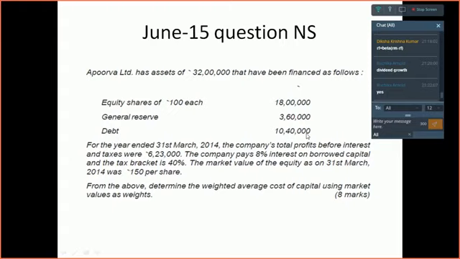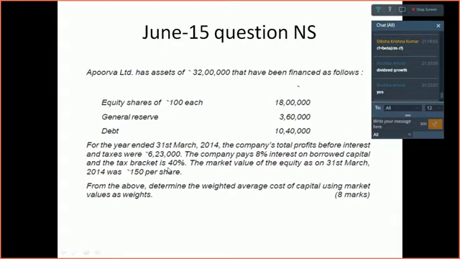You have been told general reserve is of the nature of what? What is general reserve? Any idea? How do we have to handle general reserve? General reserve is like retained earnings, right? So now, for the year ended 31st March 2014, the company's total profits before interest and taxes was 6,23,000. Company pays 8% interest on borrowed capital and the tax bracket is 40%.